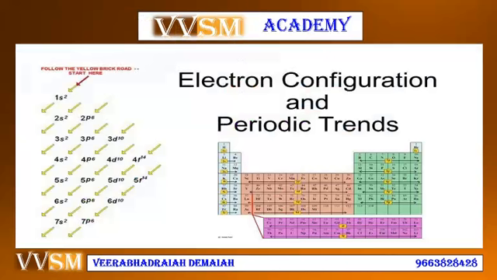Electronic configuration and the periodic trends. Follow the yellow brick road. Start from 1s2, then 2s2, 2p6, 3s2, 3p6, 4s2, 3d10, 4p6, and 5s2, 4d10, 5p6, 6s2, and 4f14, 5d10, 6p6, and 7s2, and then 5f14, 6d10 and 7p6. Like this, it will continue. The atomic size increases from 1s2 to 7p6 in the periodic table.